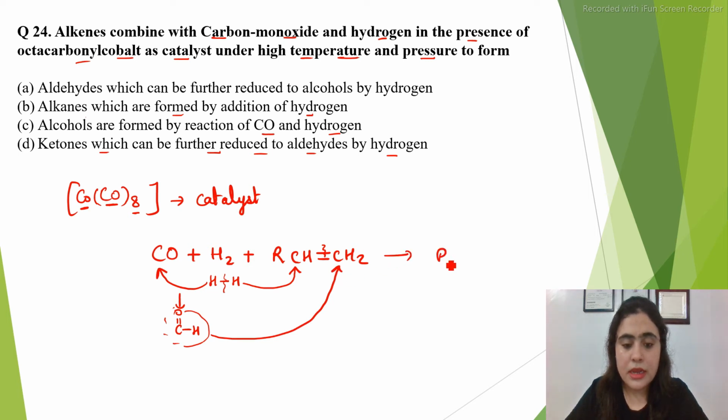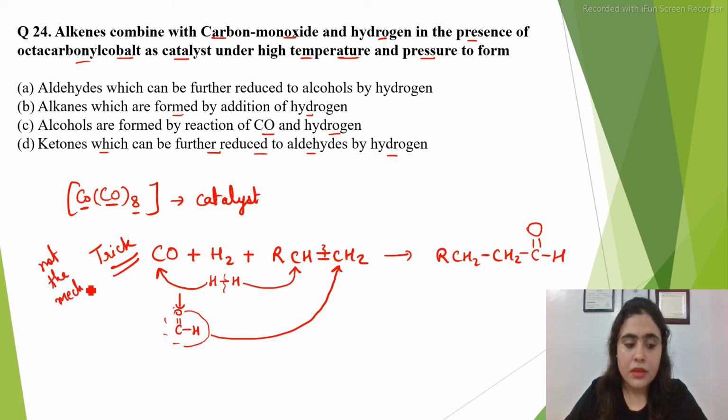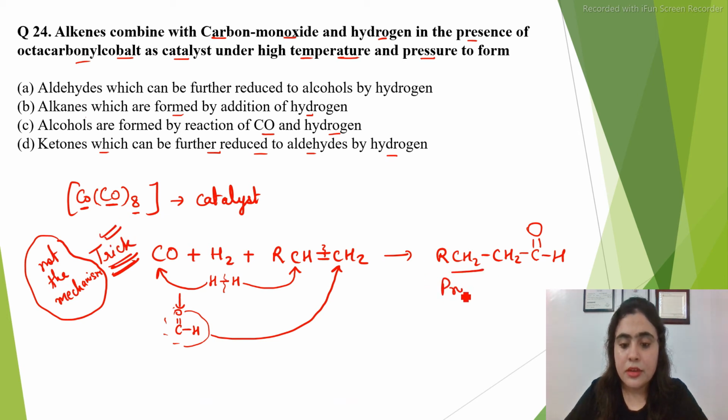So we will get RCH2CH2CHO. Now this is just a simple trick to remember the reaction, not the mechanism. It is not the correct mechanism. It's just a simple trick to remember the reaction. So we are getting aldehyde as the product.